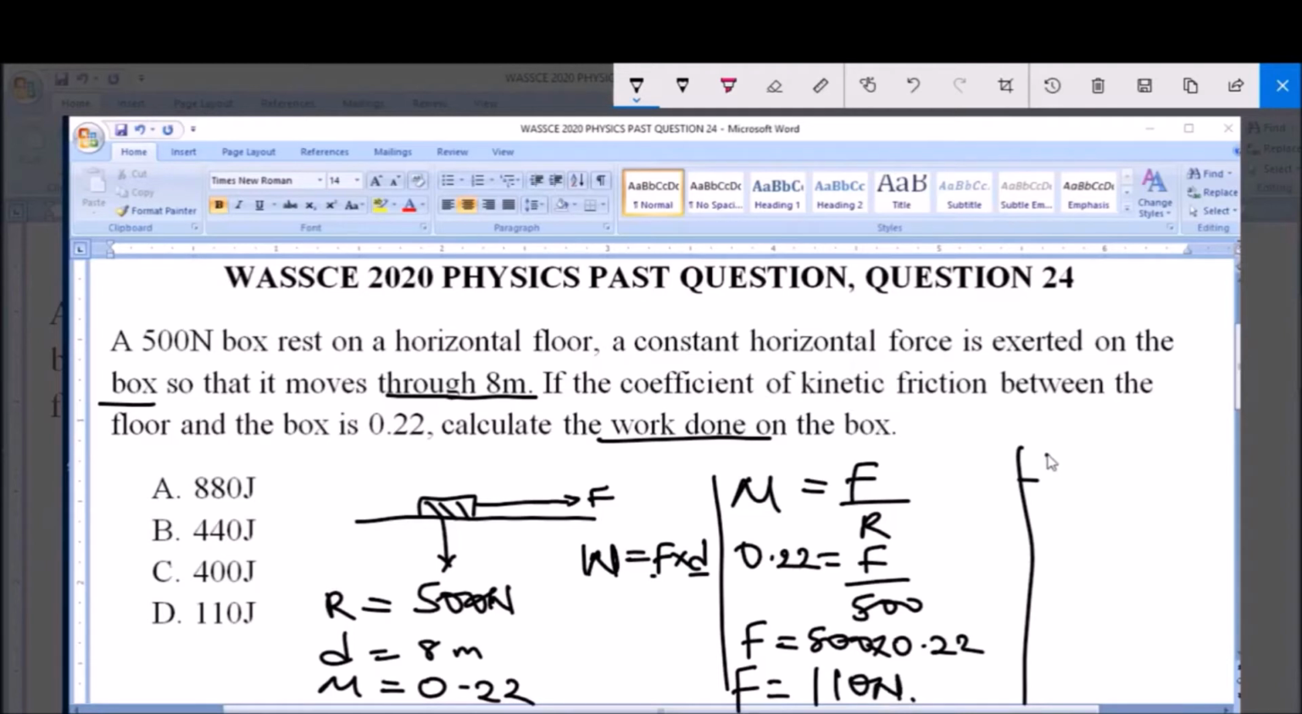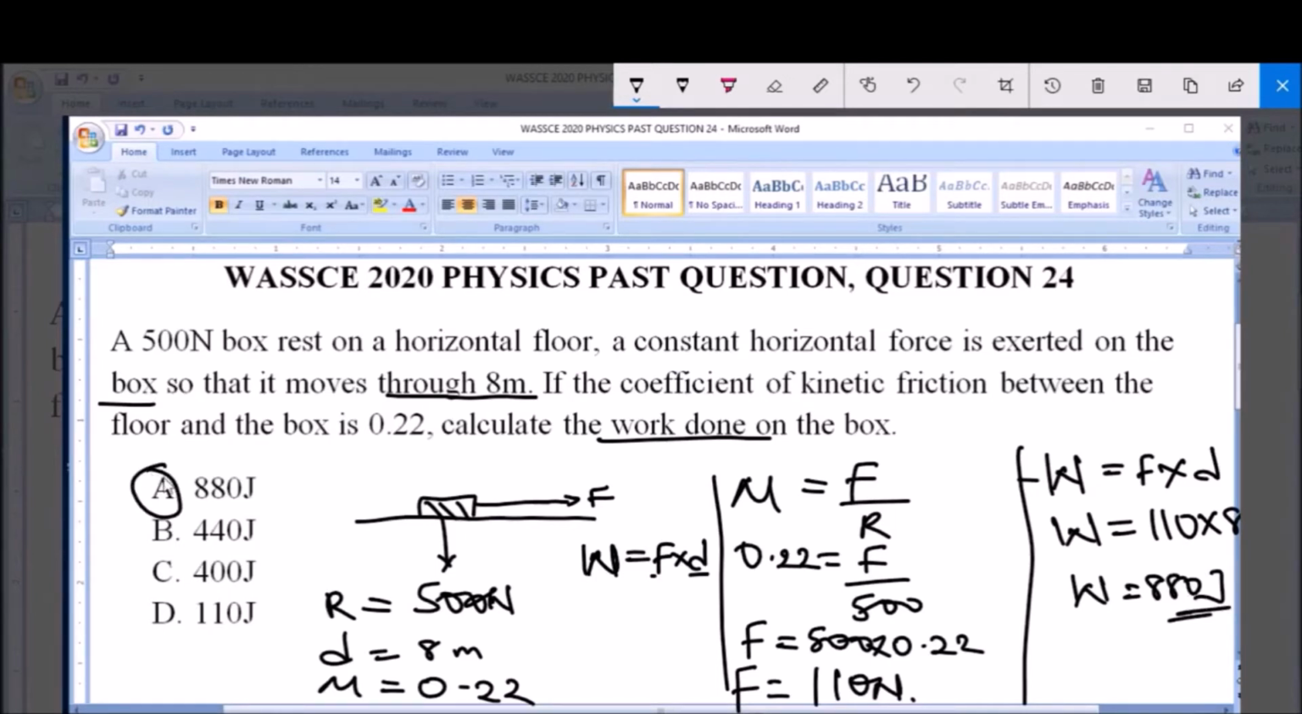Now to find the work done, W is equal to force times distance, and this is equal to 110 Newton multiplied by 8, and W, the work done, is equal to 880 joules, and that is option A. So the work done is 880 joules.